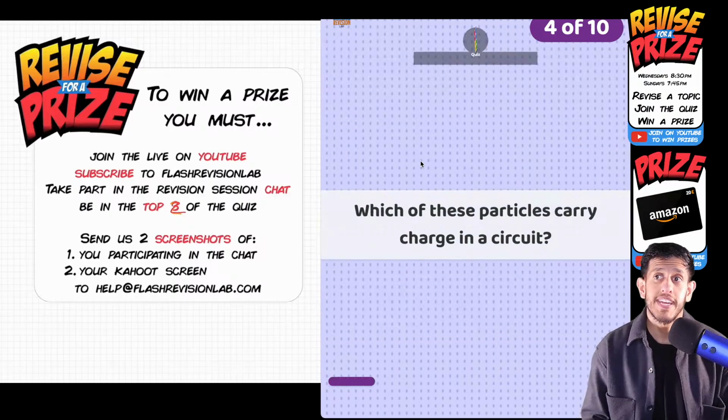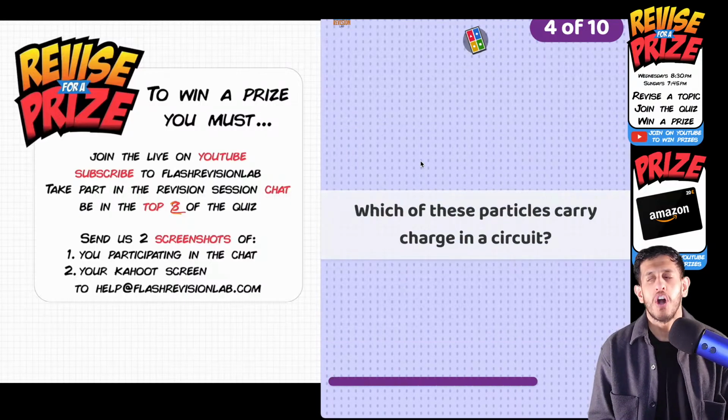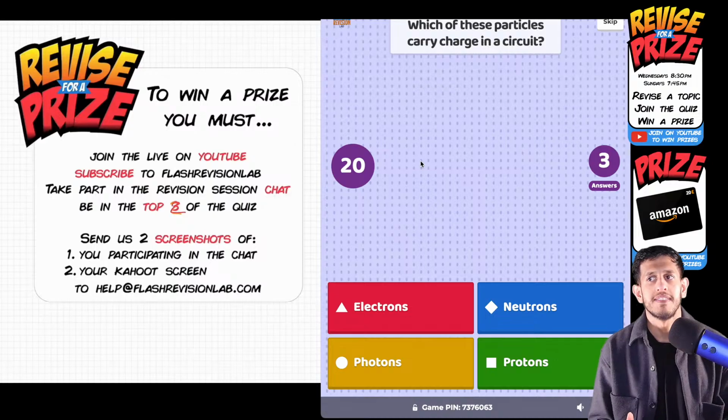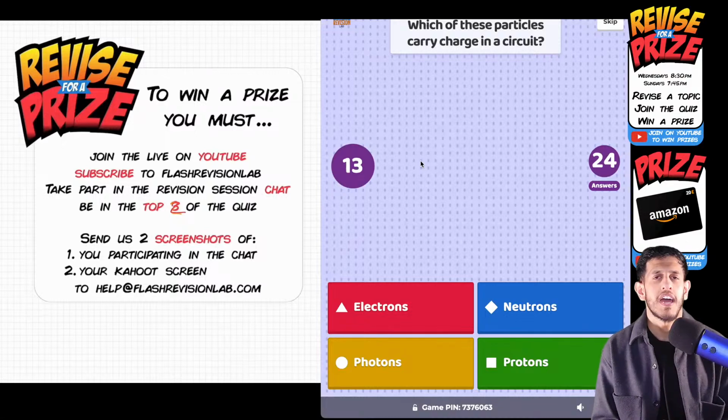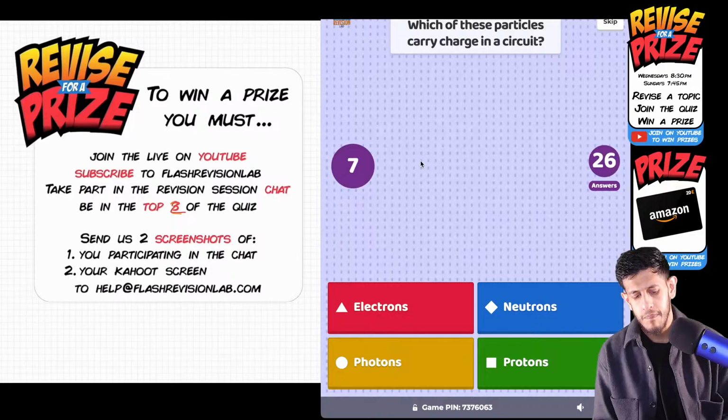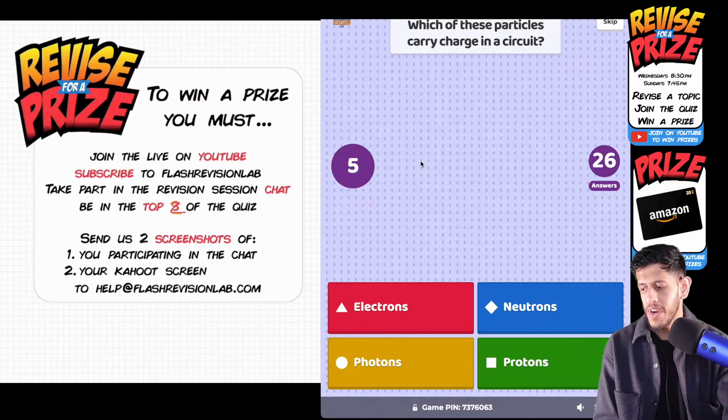A quiz question again. Which of these particles carry charge in a circuit? Okay, which one? Is it electrons, neutrons, photons, or protons? Which one is it? Something that carries charge in a circuit. I did mention it. Remember what flows around in a circuit? I did mention this. Most people have answered. I'll give it a couple more seconds. Which one do we think is the correct answer, guys?